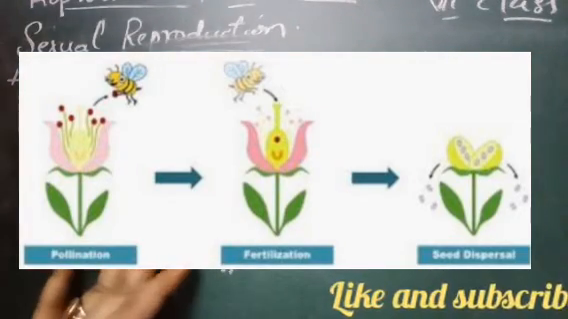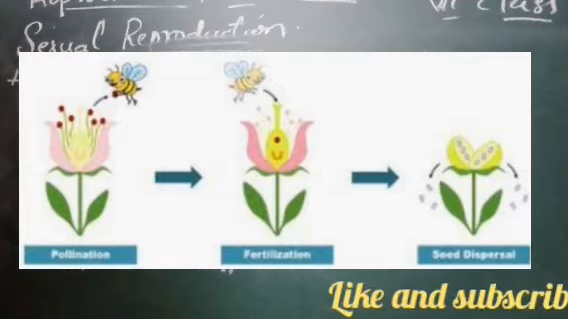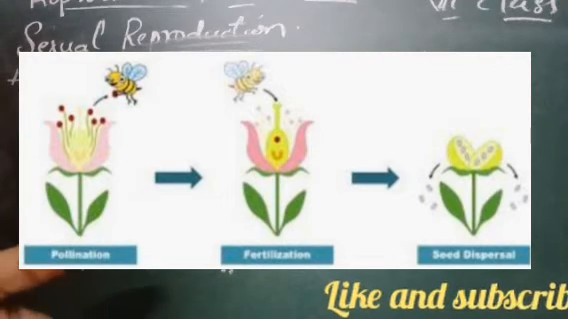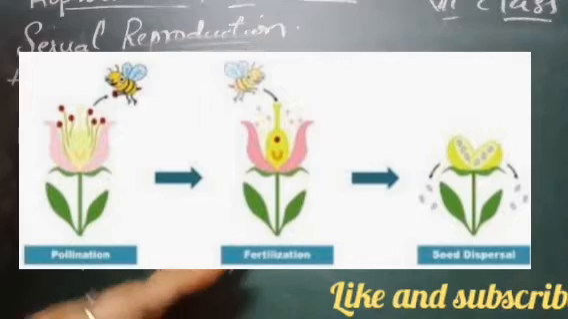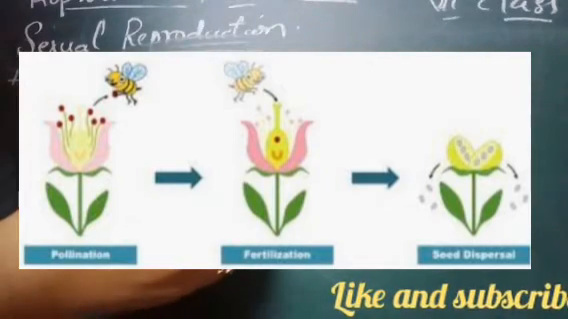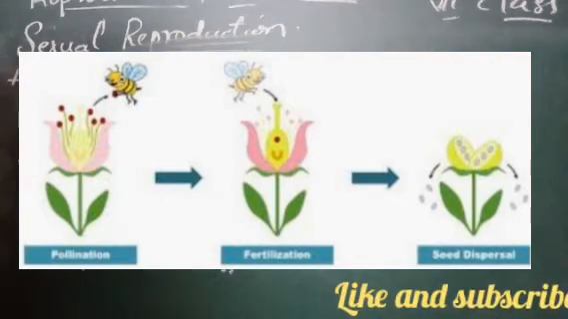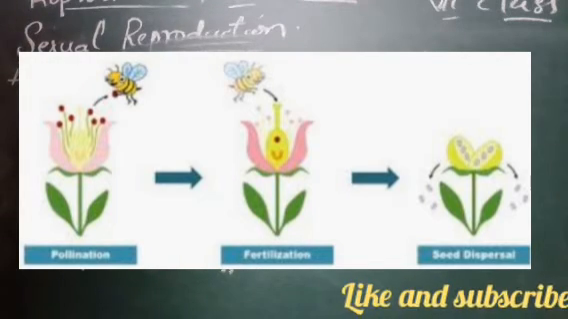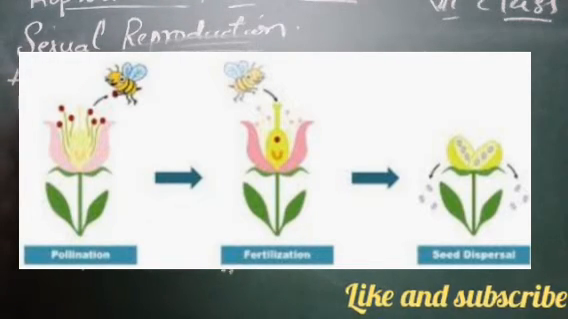So with this, I end the video. In our next class, we will learn how pollination takes place, that is, what happens to the pollen grains after they have sat here. We will learn that in our next class, and we will also see the next type of reproduction, asexual reproduction.